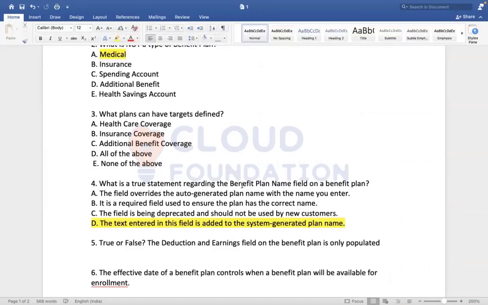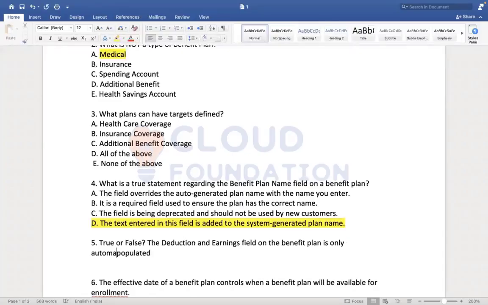True or false? The deduction earning field on the benefit plan is only populated. It looks like an incomplete question. Okay, let me put it this way: the deduction and earning field in the benefit plan is automatically populated.